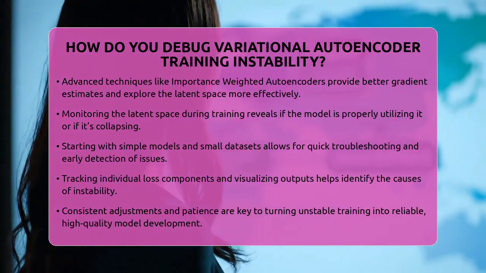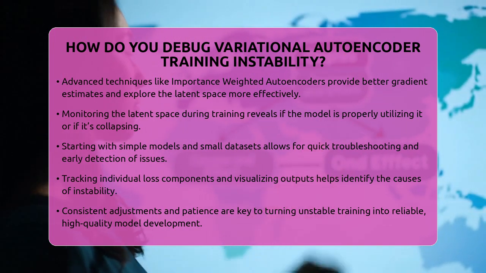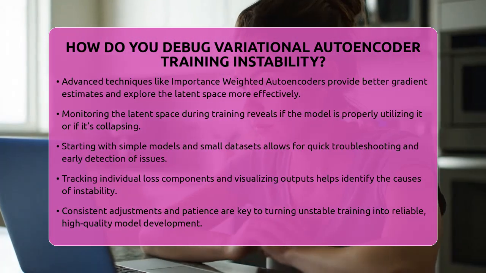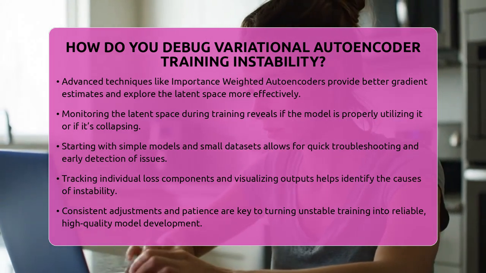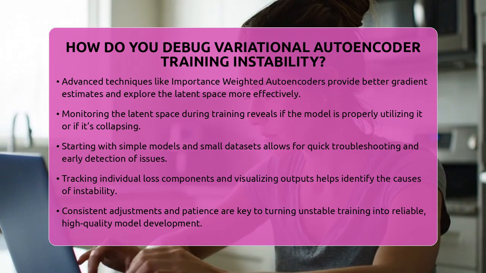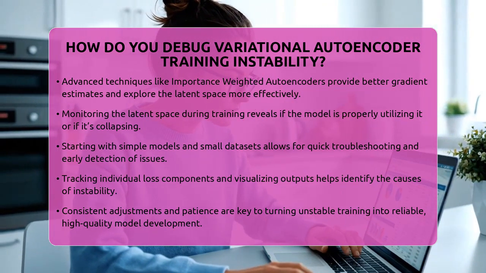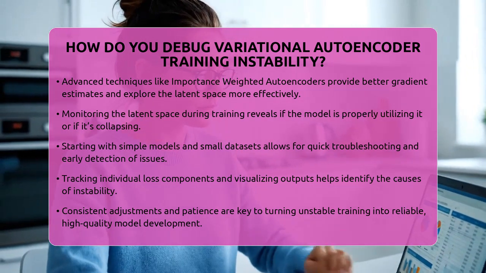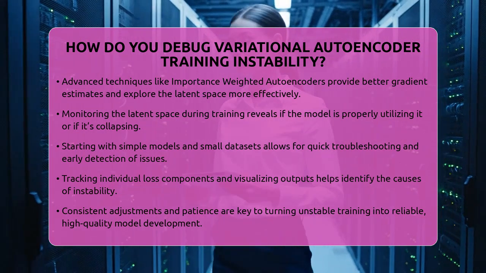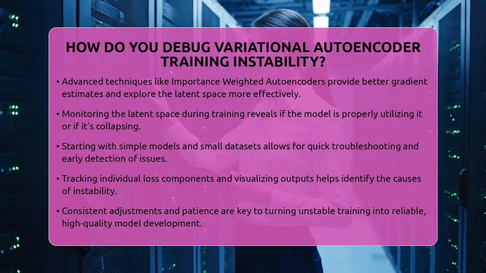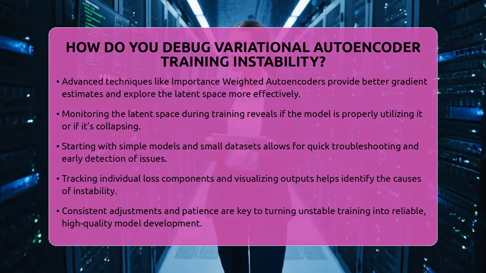In the world of generative AI, variational autoencoders are used in image synthesis, text generation, and more. Ensuring stable training is essential for creating reliable, high-quality outputs. By tuning the learning rate, properly parameterizing variance, balancing the loss components, and keeping an eye on the latent space, you can turn a shaky training process into a smooth and productive one. Debugging these issues might take some patience, but the results are worth it for the powerful models you can develop.